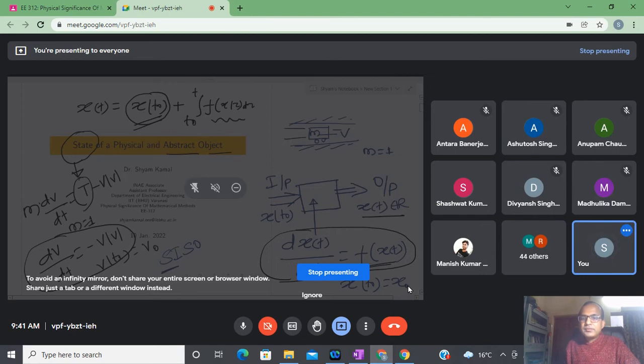Saswat? Yes, sir. It is possible to tell, because if I know x(t0) and f(x, t0) is given, because most of the time when we do a mathematical model, this is known to me. If I know the initial velocity, then I can predict all future velocities for this example.